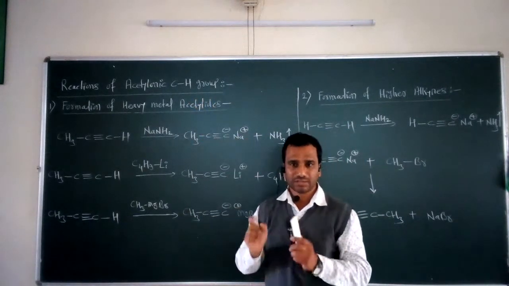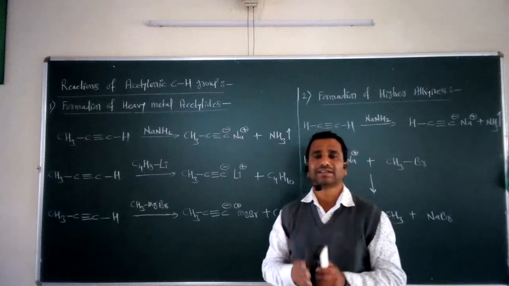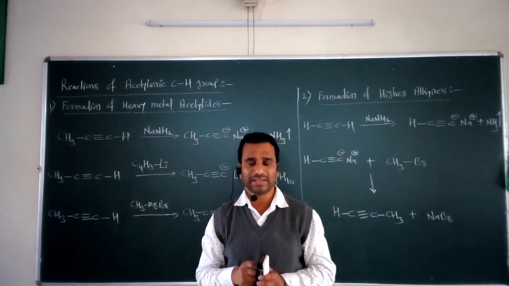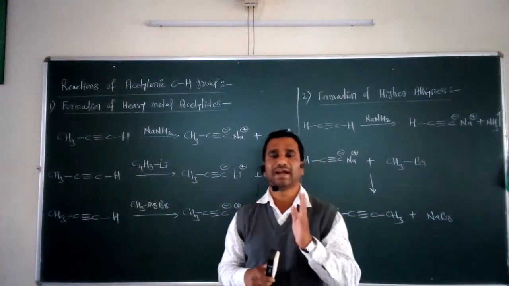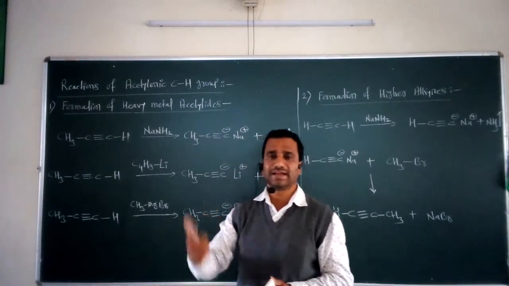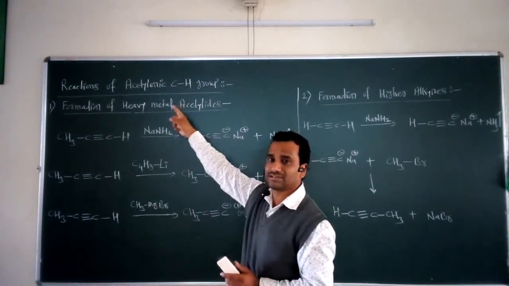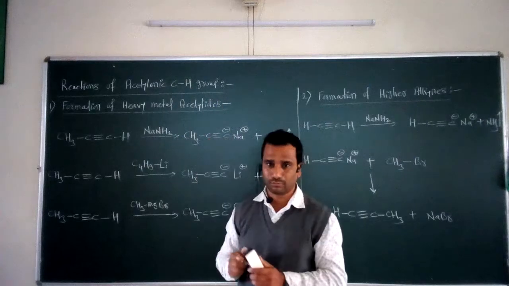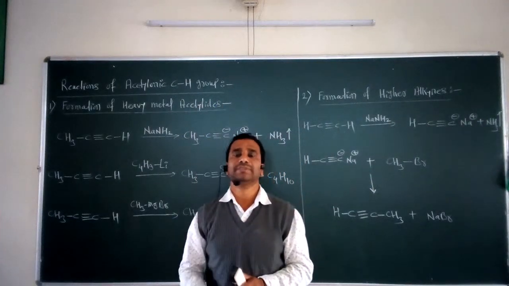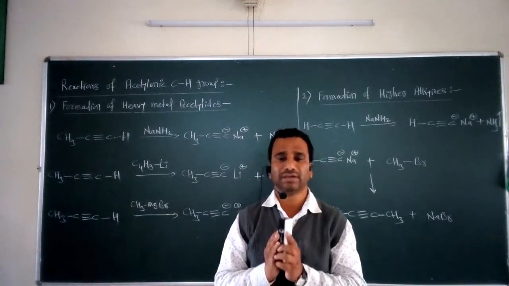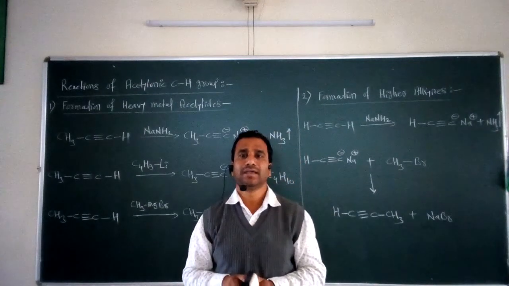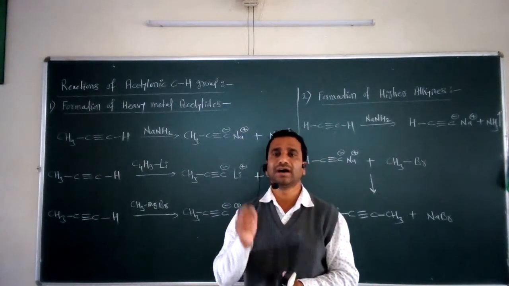So these are the two important reactions given by the alkynes by the involvement of the acetylenic CH group. So we can say that the alkyne compounds show two different types of reactions. The first reaction is called the addition type of reaction, and the second type is called the reactions of the acetylenic CH group. So this is the completion of the reactions given by the alkynes, as well as the end of the chapter on alkynes.